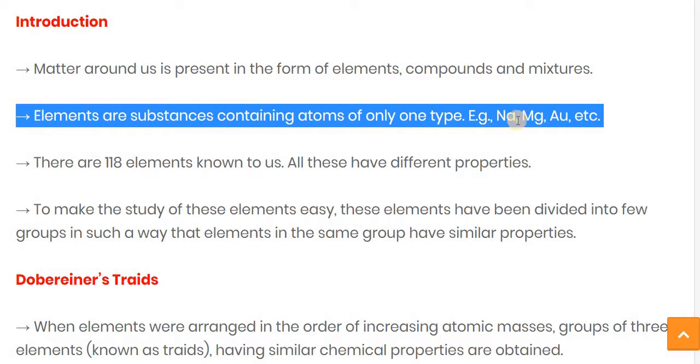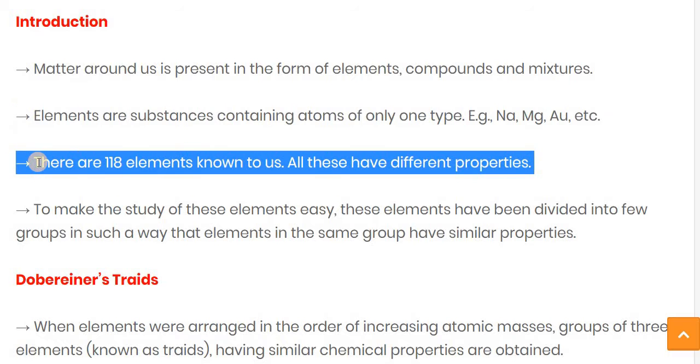So elements are substances containing atoms of only one type. For example, sodium we consider an element because it possesses only one type of atom. Magnesium also has one type of atom, so we also consider magnesium an element. Au means aurum, which you can say is gold. So this is an example of an element.